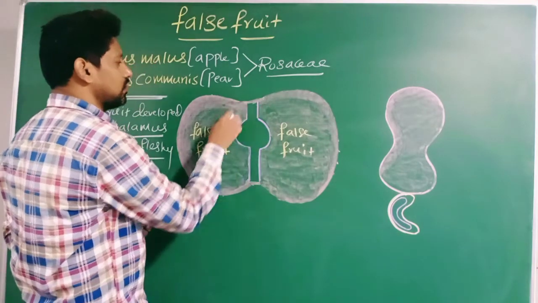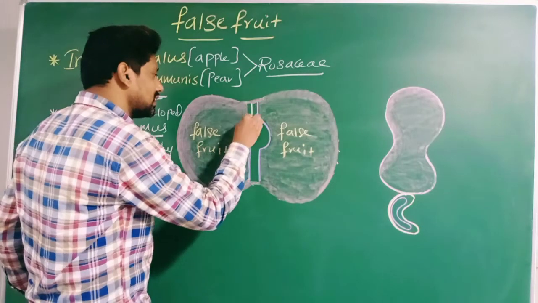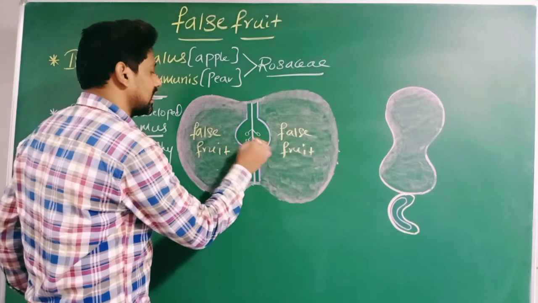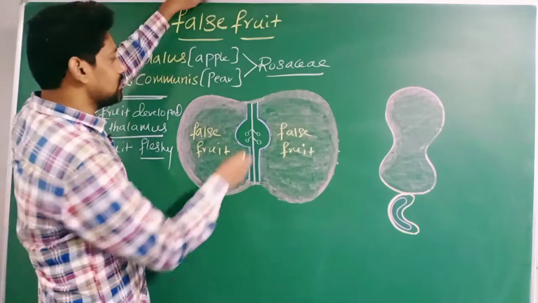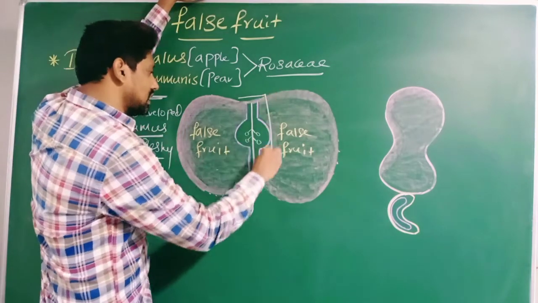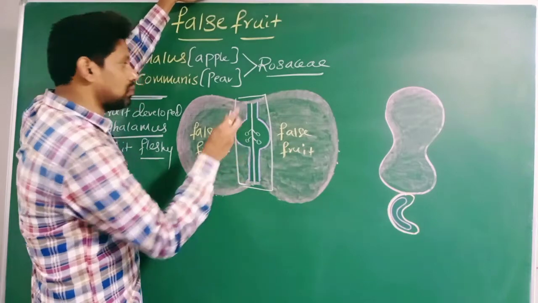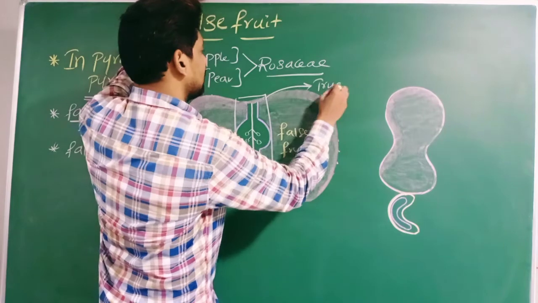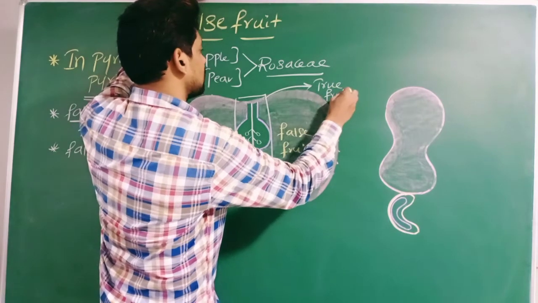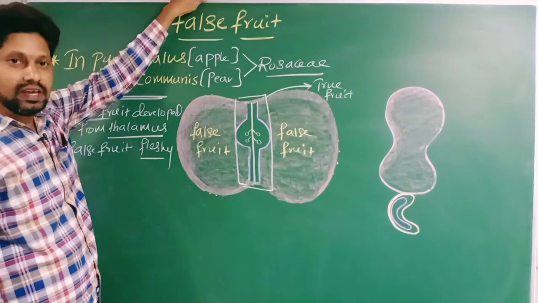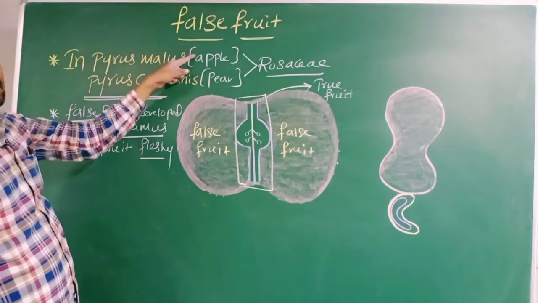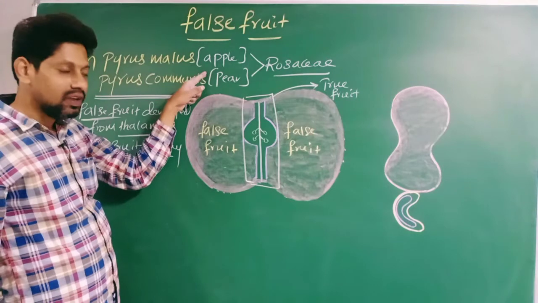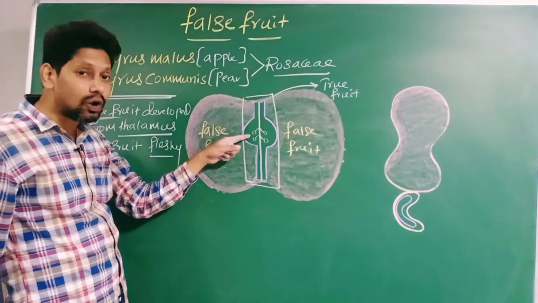And this inner part is a true fruit. True fruit should contain seeds. Therefore, this part is the true fruit. In the case of apple and pear, false fruit encloses true fruit.